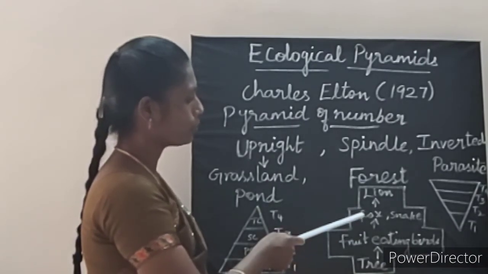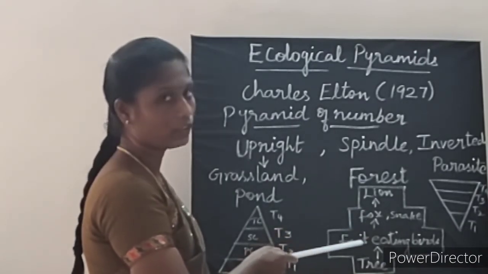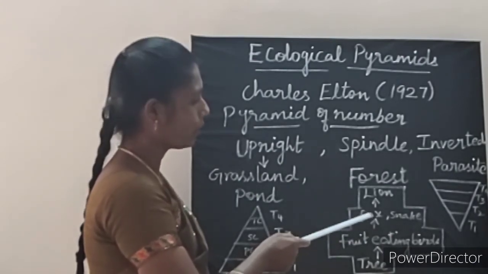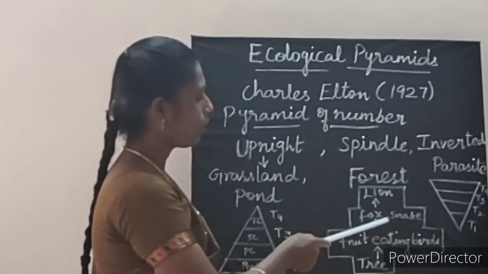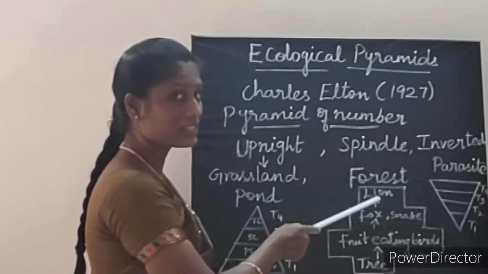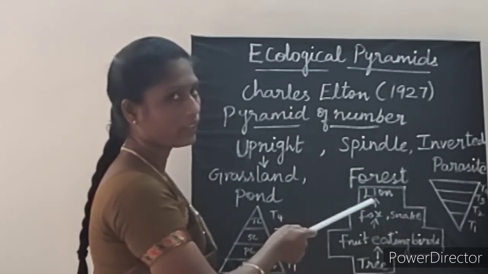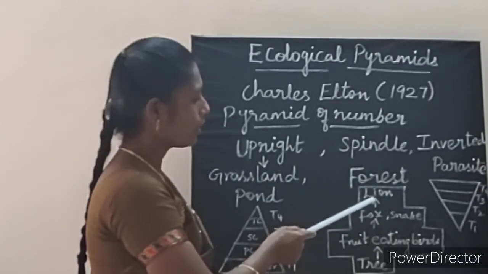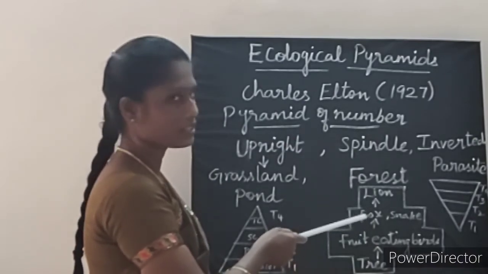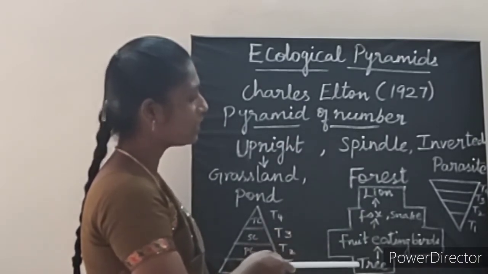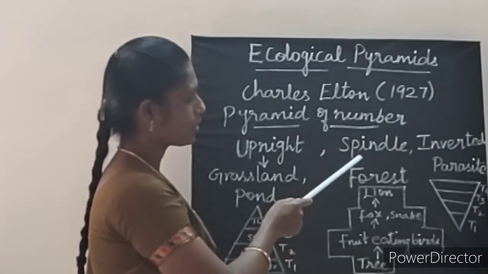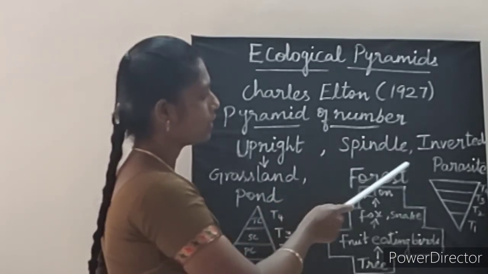Then the third trophic level is again lesser than the second trophic level. Now third trophic level is occupied by fox, snake and so on. When compared to the third trophic level, the fourth trophic level is lesser. Fourth trophic level is occupied by lion. So each trophic level differs in shape at each successive trophic level, so it forms a spindle shape. The best example for this spindle shape ecosystem is forest ecosystem.